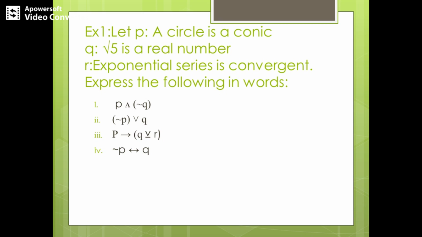Along with that, we can have the equivalent answer for this question, that is, a circle is not a conic if and only if root 5 is a real number. So I hope all the answers to these questions are clear to you, and the connectives are already explained in detail.